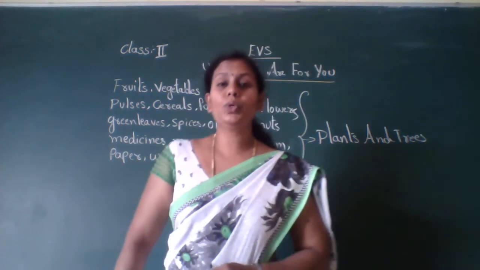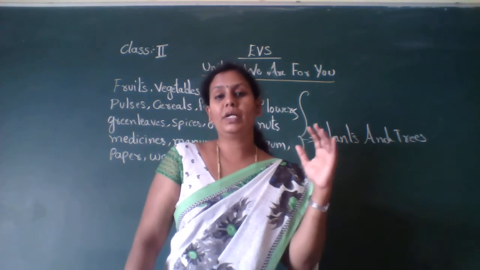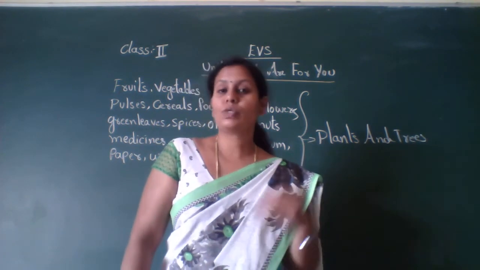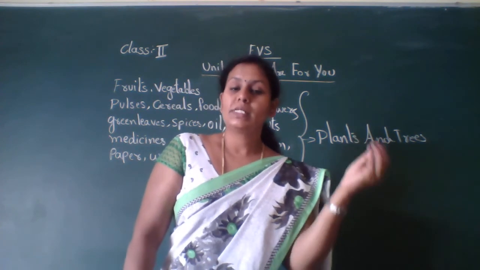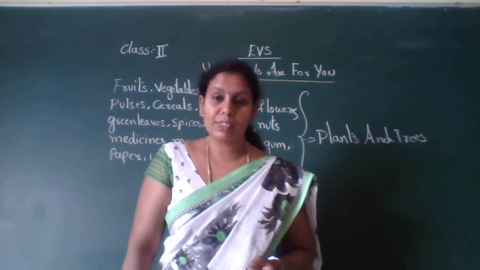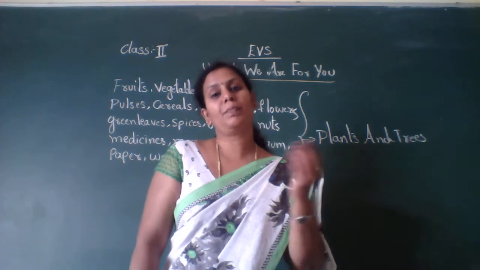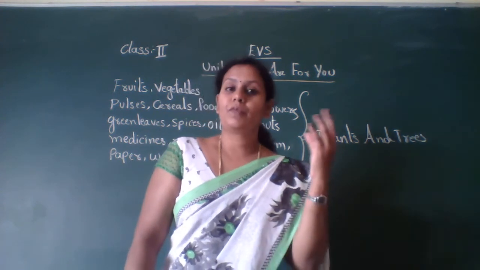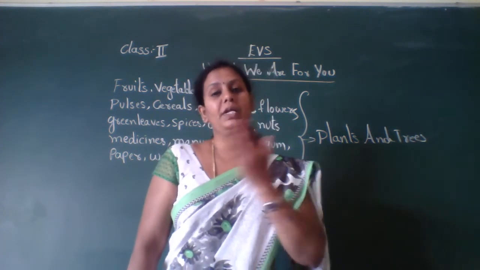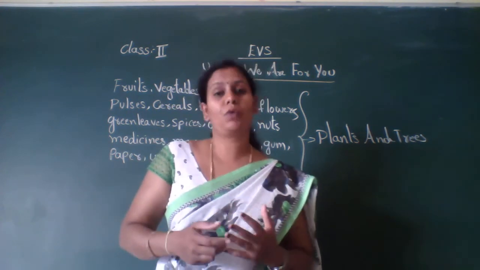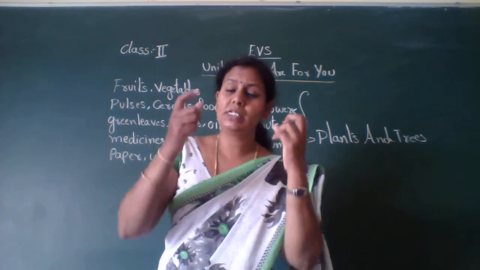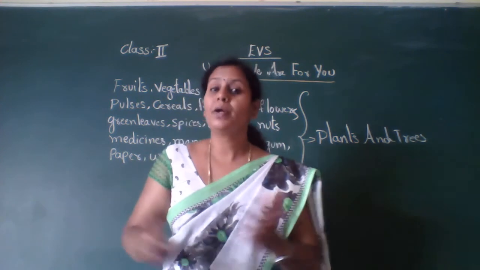I already told you, from different parts of a plant we get different things. For example, from the root part of a plant we get different vegetables. From the stem part of a plant we get different vegetables. From the flower part of a plant we get different vegetables. From the fruit part of a plant we get different fruits. Isn't it, each and every part of a plant is useful for us, children. So we use each and every part of a plant for different purposes.